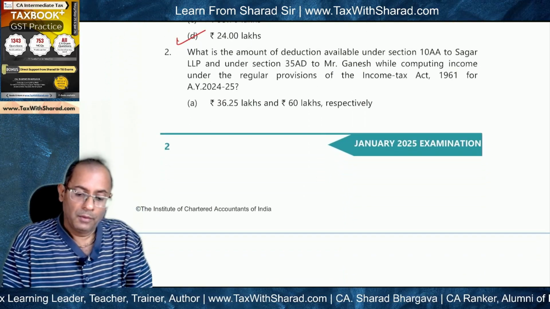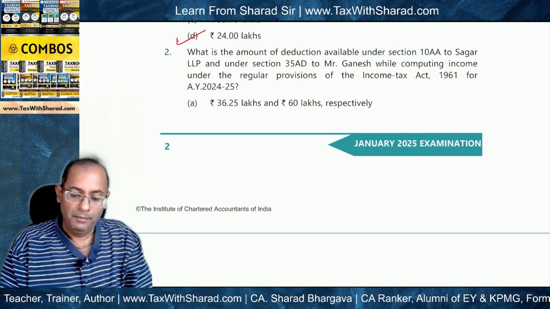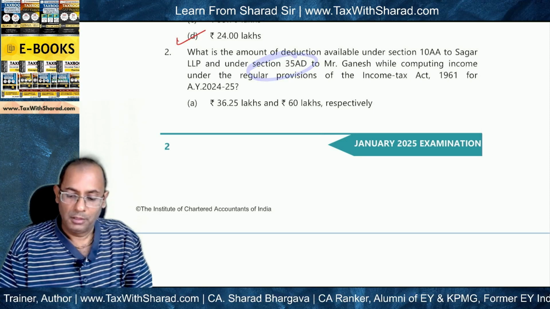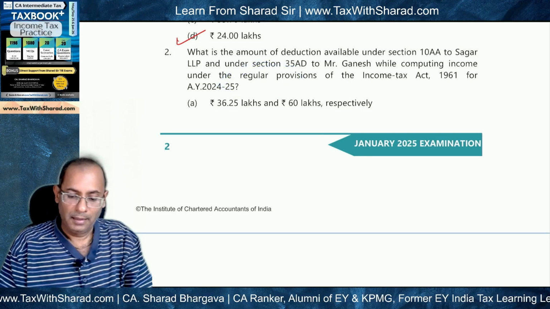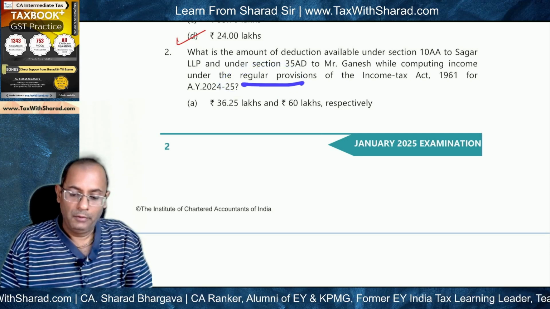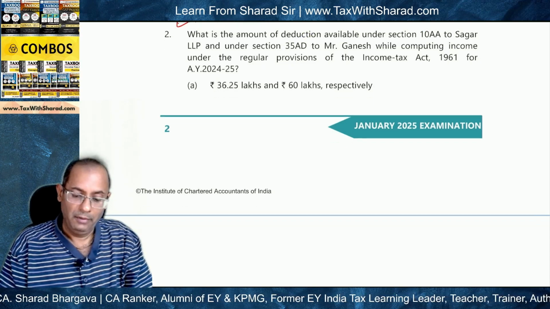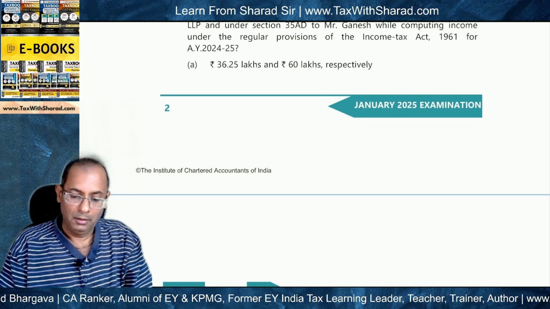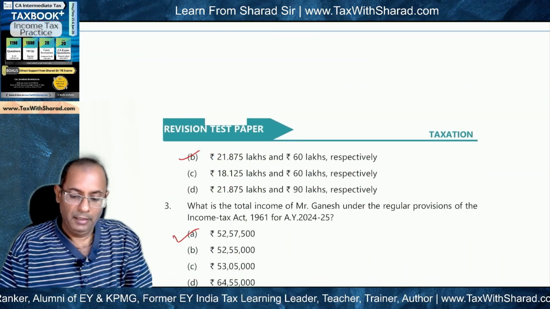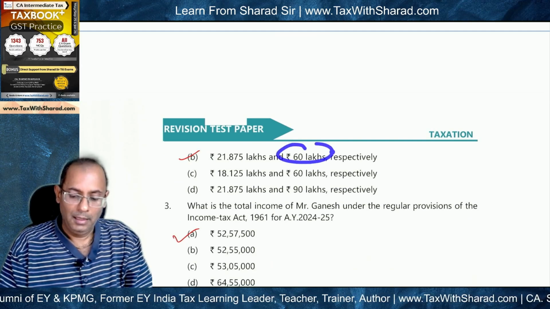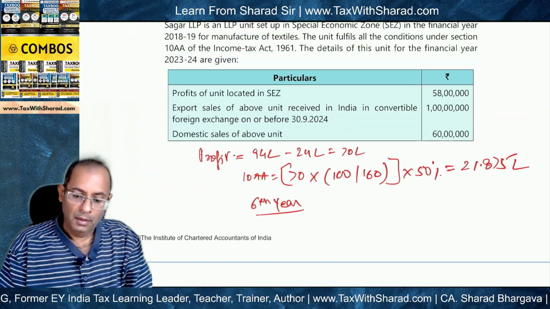Second question. What is the amount of deduction available under section 10AA to Sagar LLP and under section 35AD to Mr. Ganesh while computing income under the regular provisions of the Income Tax Act? So when we talk about regular provisions, the deduction will be allowable under section 10AA as well as under section 35AD. These deductions are not blocked under the regular provisions. And the correct answer which is given is 21.875 lakh under 10AA and 60 lakh under 35AD. And we will see how this has been arrived at.